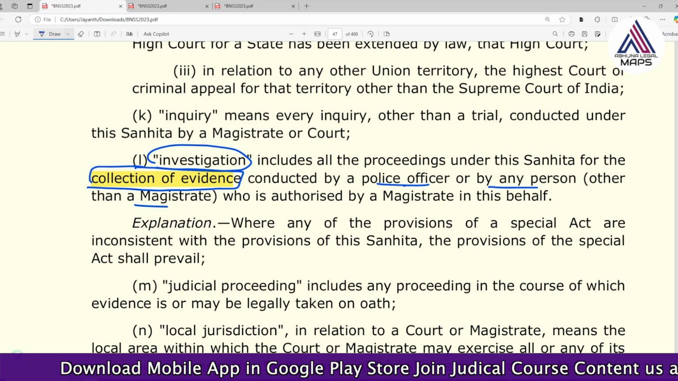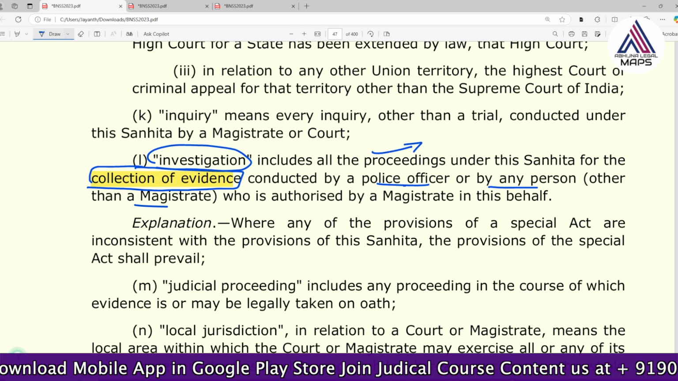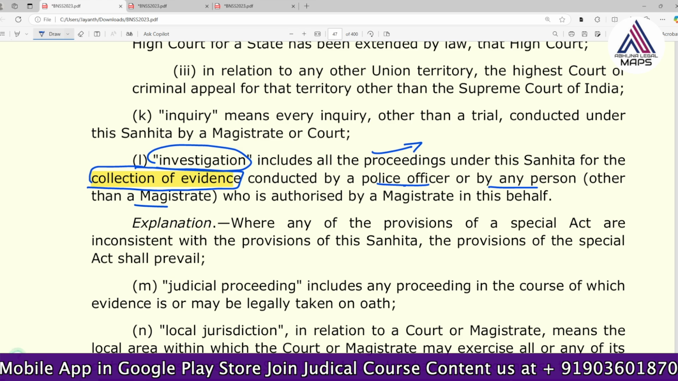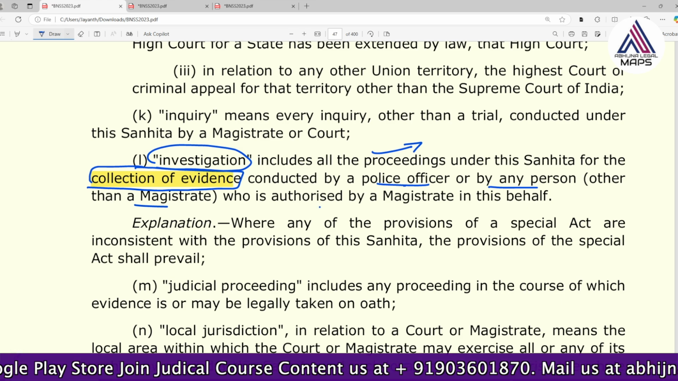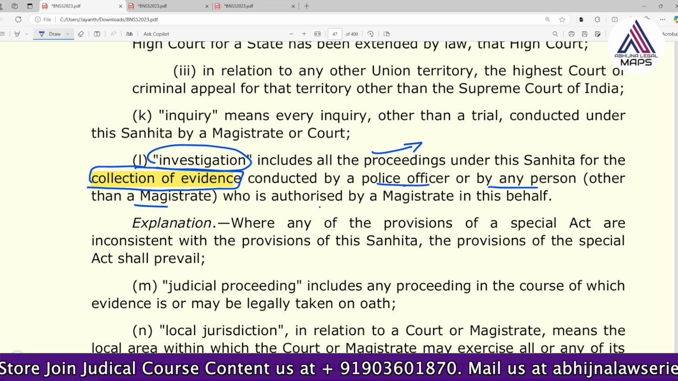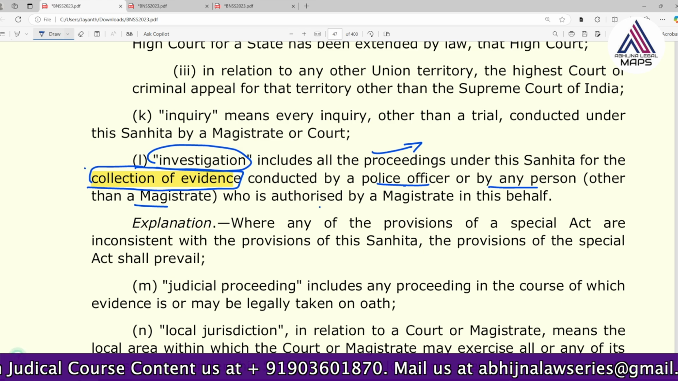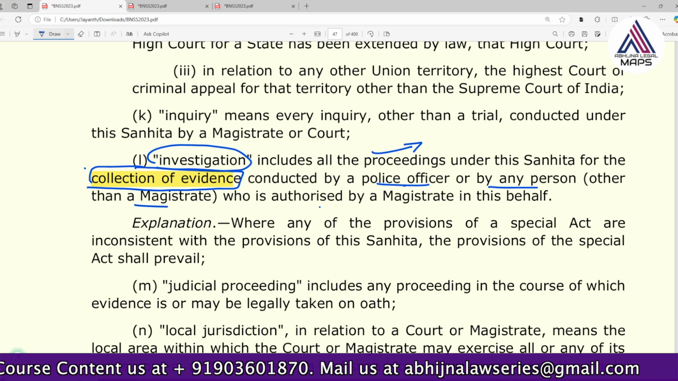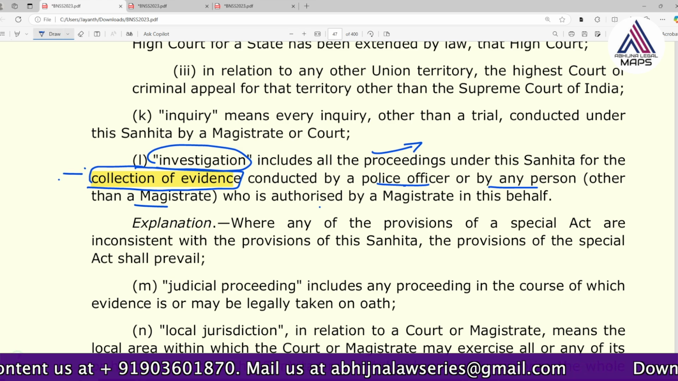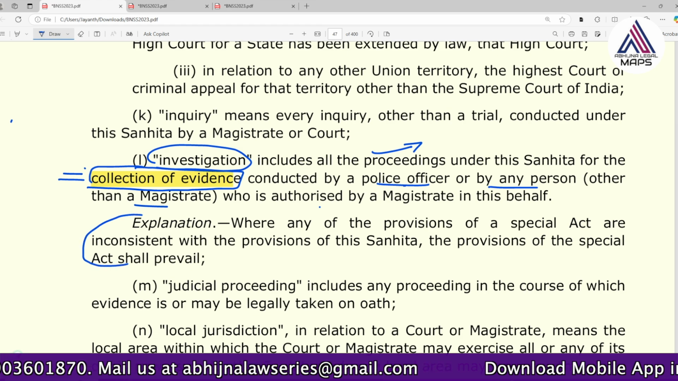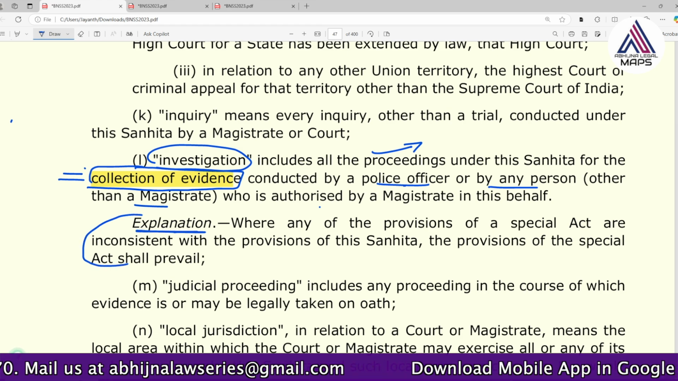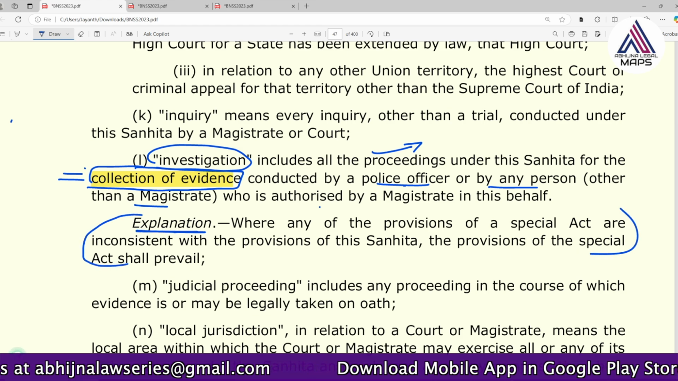So it includes all the proceedings under the Samhita for the collection of evidence conducted by a police officer or by any person who is authorized by a magistrate. Ultimately, investigation is something which is done by the police officer. In a very broad manner we can state, it is done for collection of the evidence. And the change they have made is, earlier there was no explanation, but now it has been added.